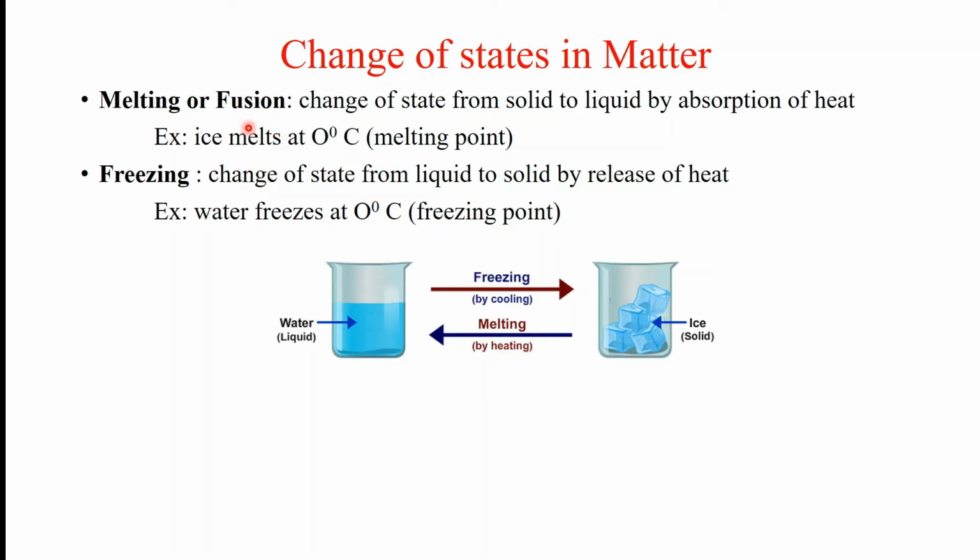Freezing is basically the opposite of melting. It is the change of state of a liquid to a solid by release of heat. So the liquid changes to solid by releasing heat. For example, water freezes at 0 degrees Celsius, which is the freezing point. This is the diagram. We take water as a liquid. By freezing, it is cooled down and changes its state from liquid to solid, that is ice. By taking some heat, the ice changes to water. So 0 degrees is both the melting point as well as the freezing point.